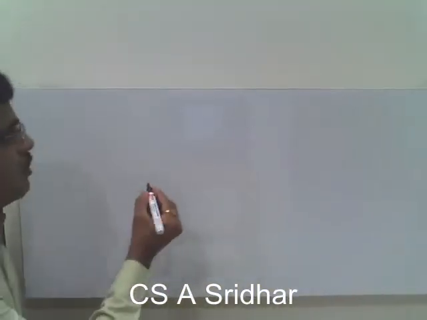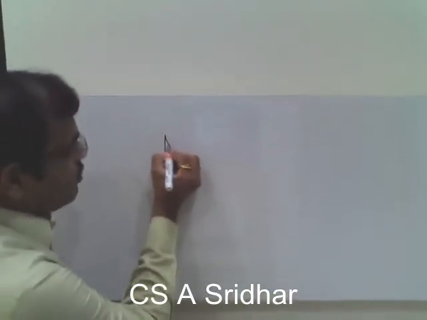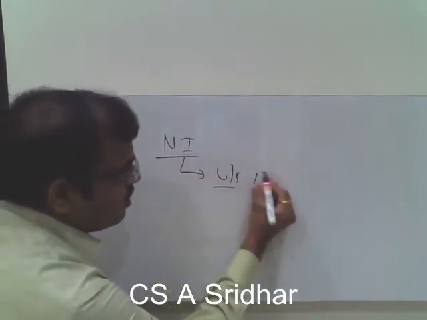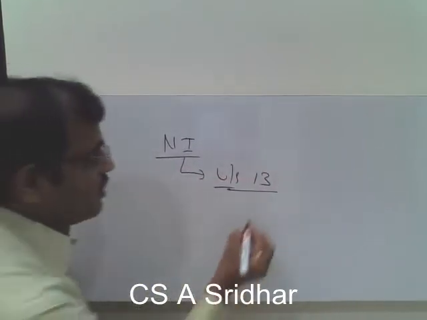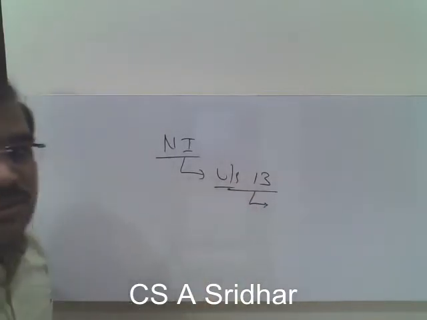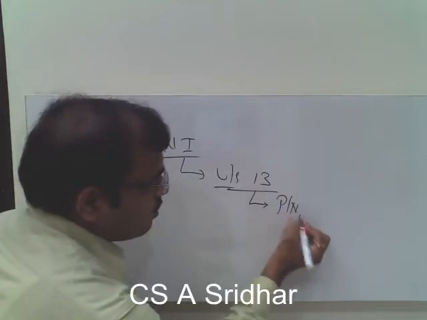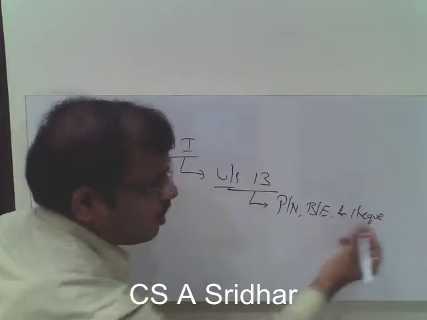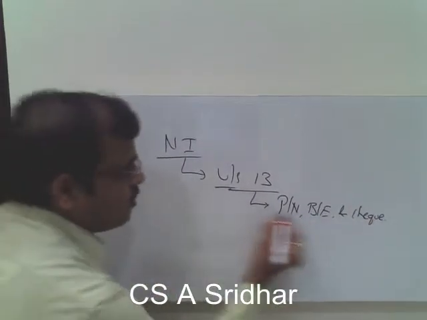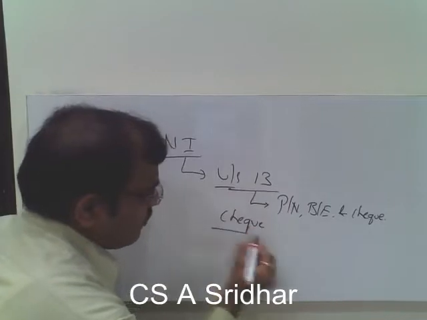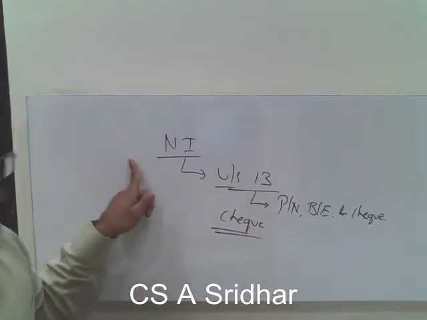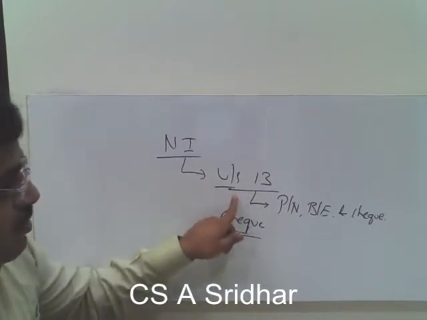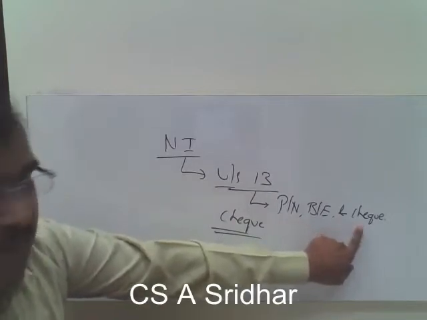So basically this chapter deals with negotiable instruments. The definition of negotiable instrument is given under section 13 of the Act, which says that negotiable instrument includes promissory note, bills of exchange and check. So what instruments does it include? Promissory note, bills of exchange and check. This act starts with the definition of negotiable instrument given under section 13, which says that negotiable instrument includes promissory note, bills of exchange and the check.